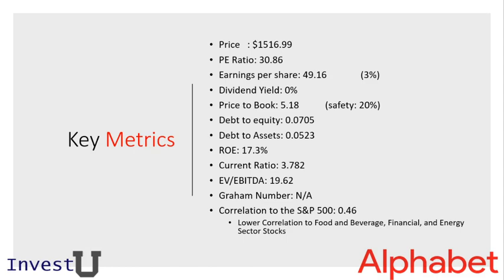The correlation to the S&P 500 is about 0.46, which suggests that half the time it does move in step with the S&P 500. If you're looking for some examples of lower correlation stocks within the S&P 500, I would suggest checking out food and beverage, financial, and energy sector stocks to diversify your portfolio with Google.